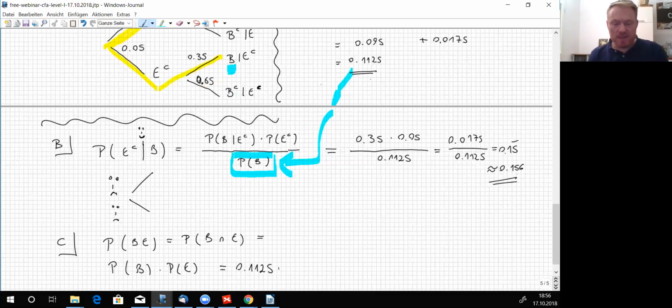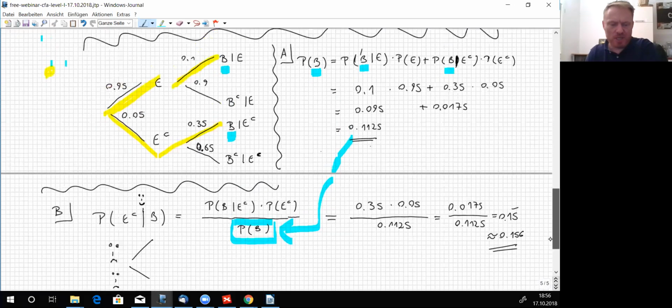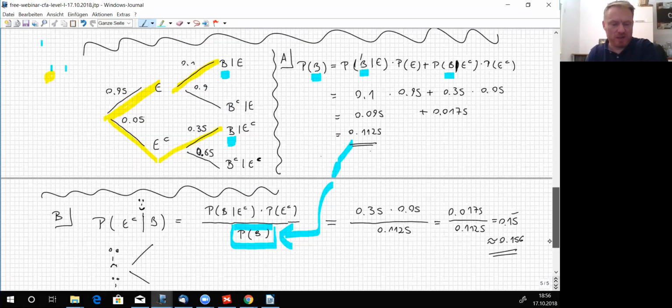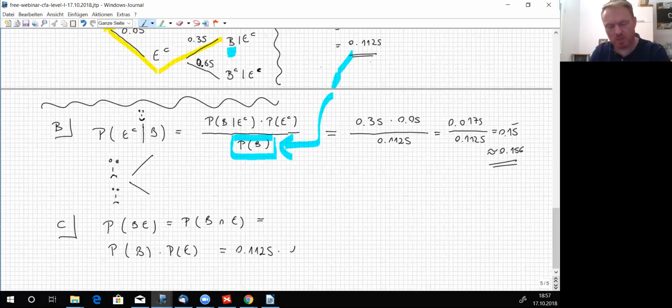Now the probability of E is 0.95, as we can see up here. So that is 0.1125 times 0.95, which is 0.106875, right? Yes, that is that.